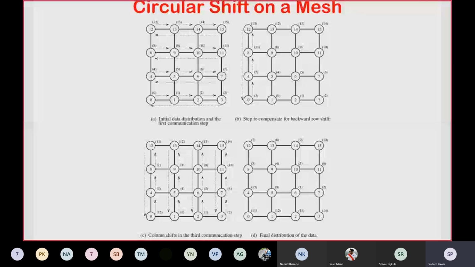The second column will have the final data 13, 9, 5 and 1 having the data 8, 4, 0 and 12. The third column will have the data 14, 10, 6, 2, where the data received will be 9, 5, 1, 13 respectively. Similarly, the final column will receive the data 10, 6, 2 and 14. So these are the communication steps in a circular 5 shift on a 4x4 mesh network.